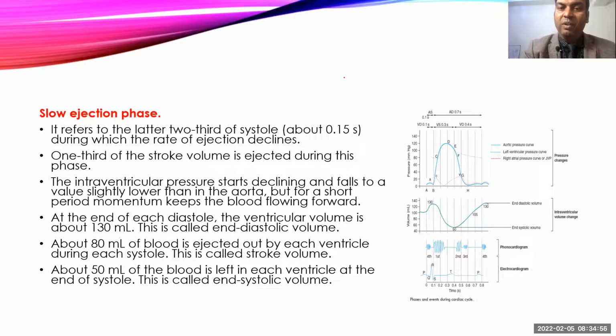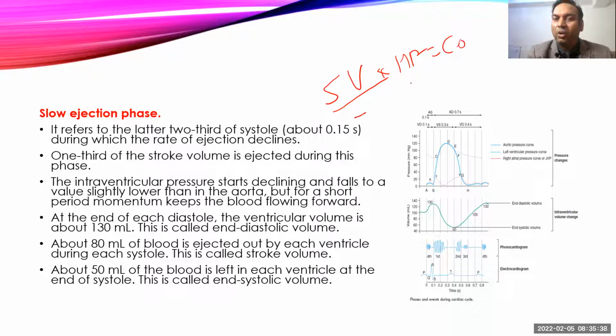Now here I am using the word stroke volume. What is meant by stroke volume? Stroke volume is the amount of blood ejected by each ventricle. I'm not talking about both ventricles simultaneously. Each ventricle in one cardiac cycle. So stroke volume is the amount of blood ejected by each ventricle in one cardiac cycle. Cardiac output is the amount of blood ejected by each ventricle in 1 minute. So there is a difference between stroke volume and cardiac output. एक बीट में स्ट्रोक वॉल्यूम निकलता है, तो 1 मिनट में कितना निकलेगा? जितना हार्ट रेट होगा. 1 मिनट में जितना हार्ट रेट होगा, heart rate times stroke volume will give you cardiac output.